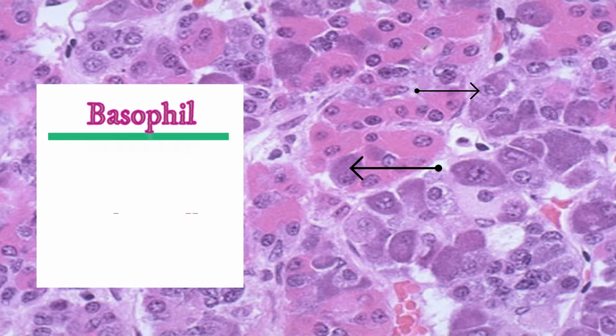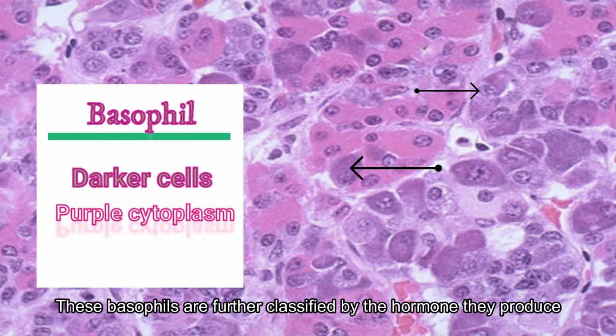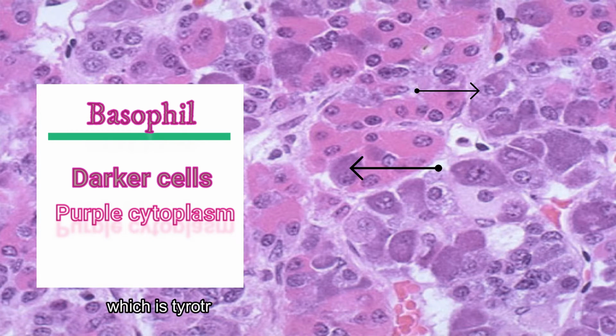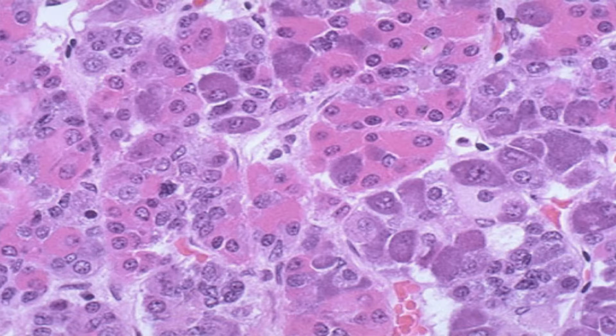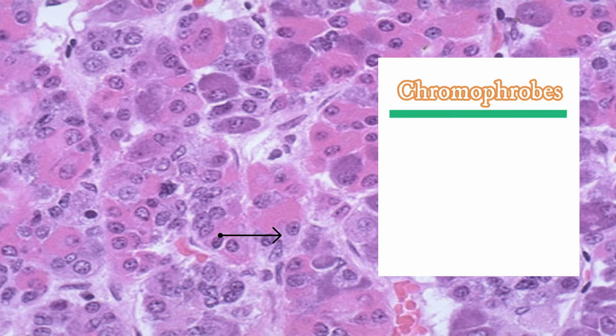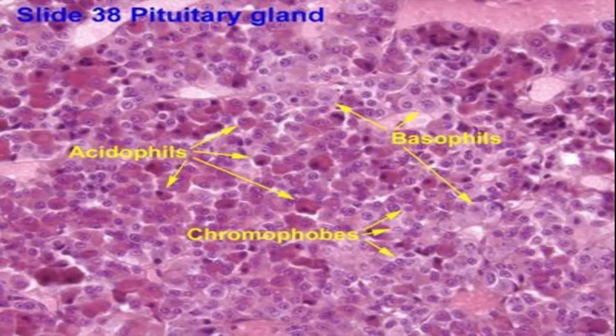The basophils appear as darker cells with purple cytoplasm. These basophils are further classified by the hormone they produce, which are the thyrotroph, gonadotroph and corticotroph. Corticotroph is the one that produces ACTH. Finally, a few chromophobes are visible in this section. These cells are non-secretory and serve as support cells or precursors to the acidophils and basophils.